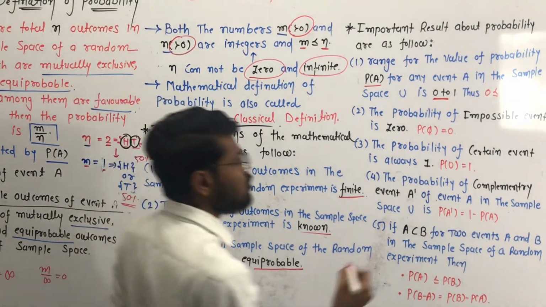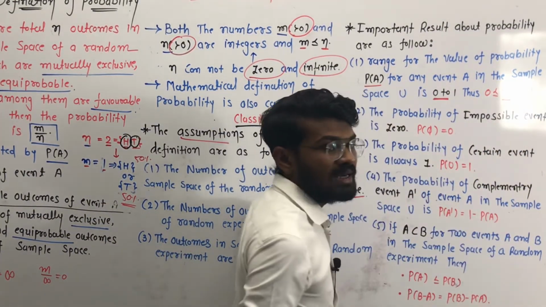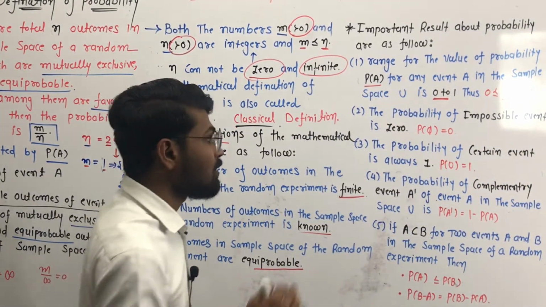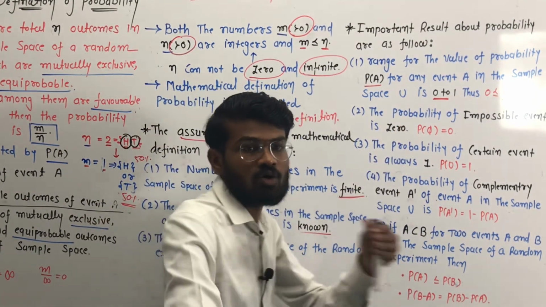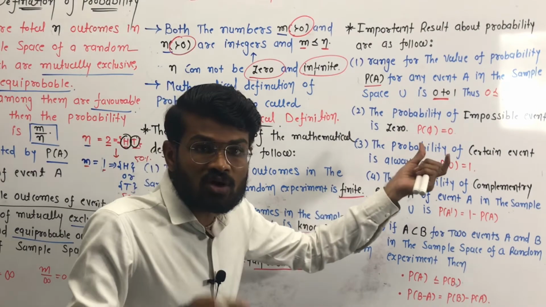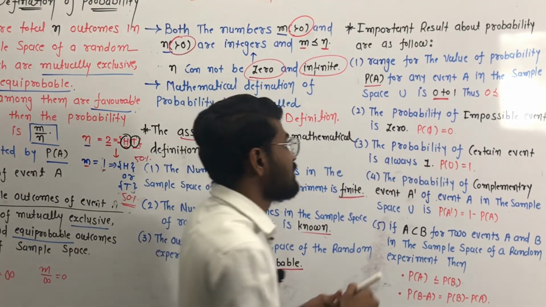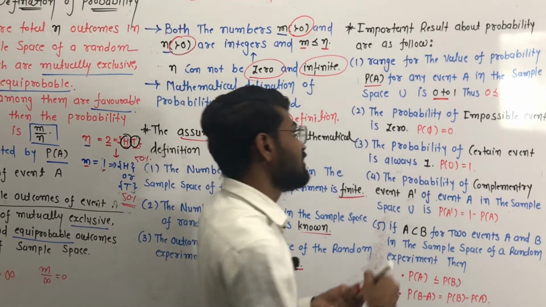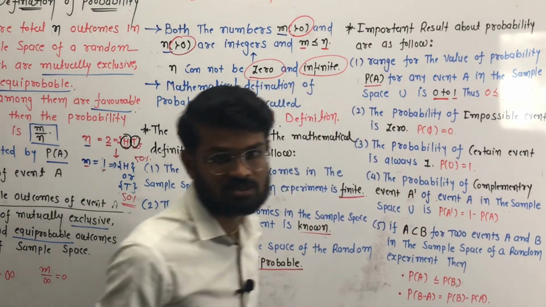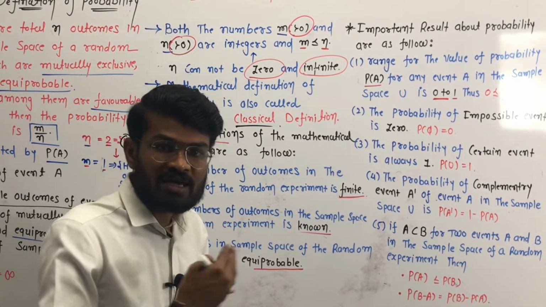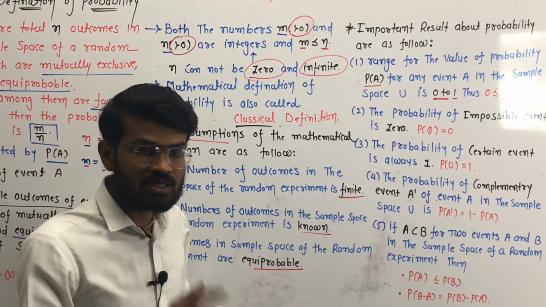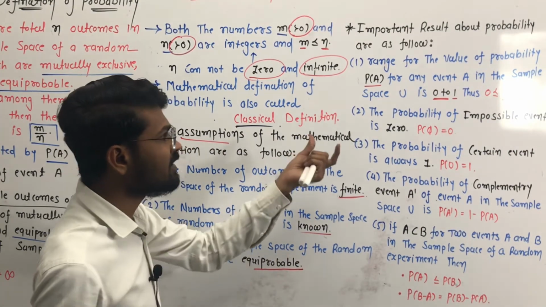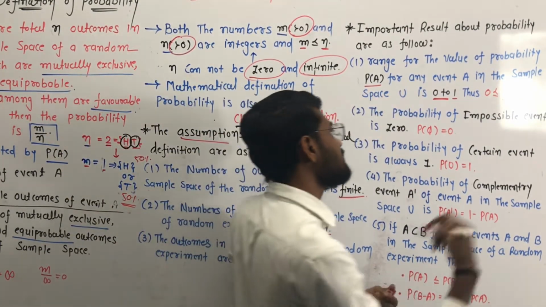We can write it as 0 less than or equal to P of A less than or equal to 1. The probability of an event is not less than 0 and not greater than 1. If the event will not happen, then the probability is 0. And if the event will happen 100%, then the probability of the event is 1. And if we don't know whether the event will happen or not, then the probability of the event is in between 0 and 1. Understand? So the range of the probability of any event P of A is in between 0 and 1.